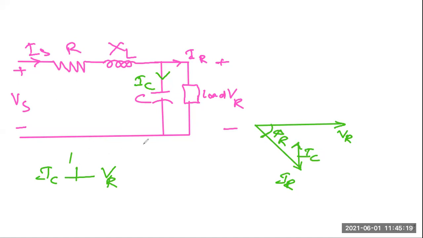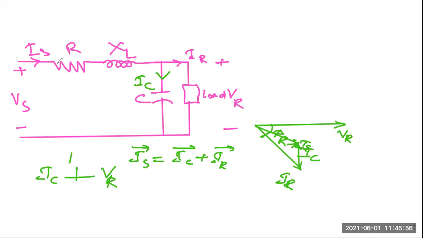Now we can see from this figure that this IS phasor, the source current, will be equal to IC plus IR, because the source current is distributed into two paths. One is IC, another is IR. So if we join these two, what will we get? If we join these two, yes, we'll get IS, correct. So now IS is known to us.